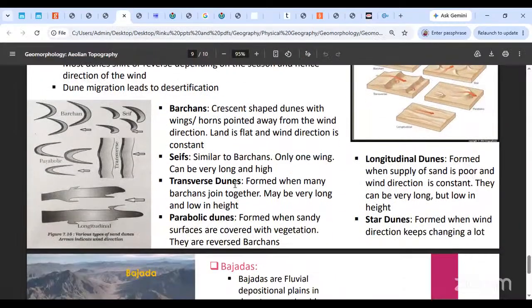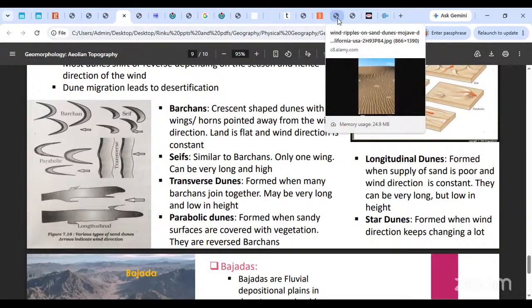Okay, the next kind of this is a transverse dune. Transverse dunes is when multiple Barkans join together, and you're not looking at larger Barkans, you're looking at a bit smaller Barkans. We are saying they are low in height and they may be very long. Okay, so such dunes are called as transverse dunes.